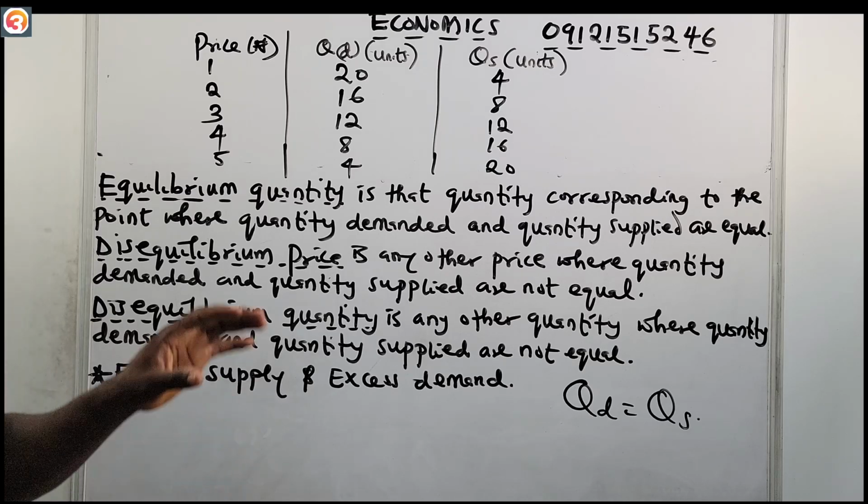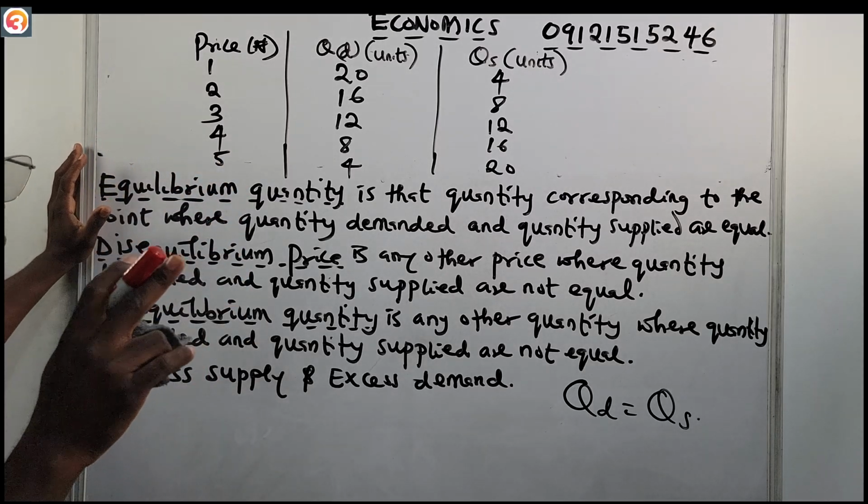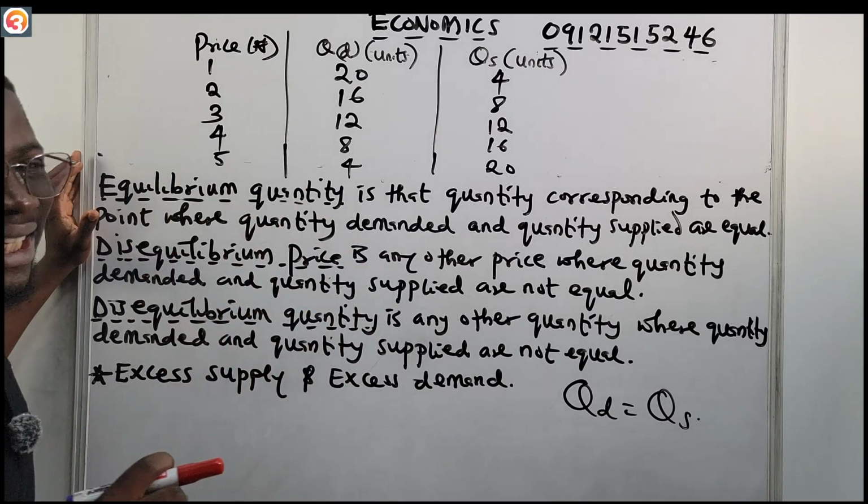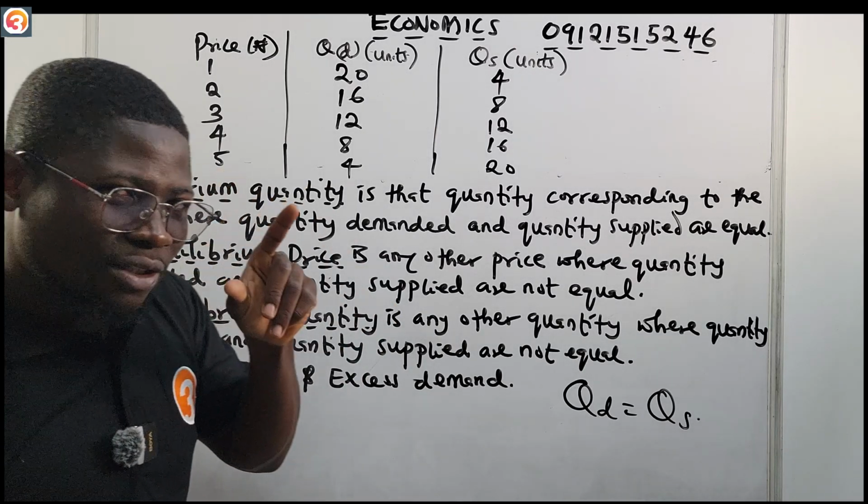Now at this point, we can talk about our equilibrium price. From this table, if we look at it very well, we can know the points where